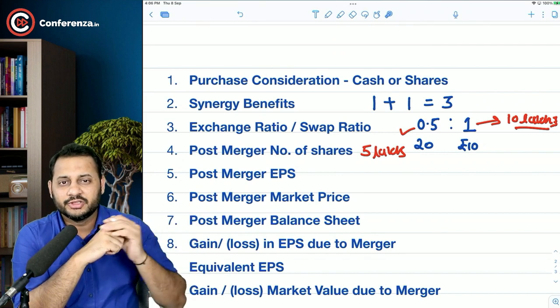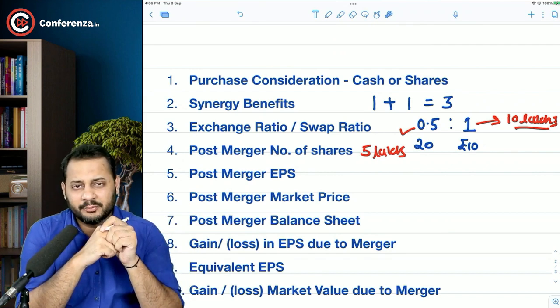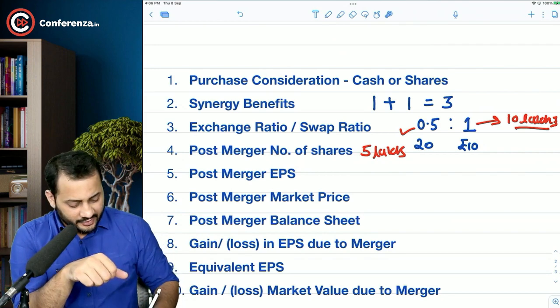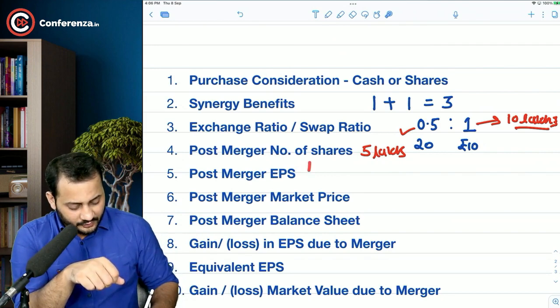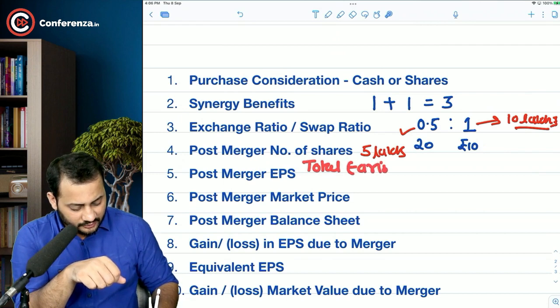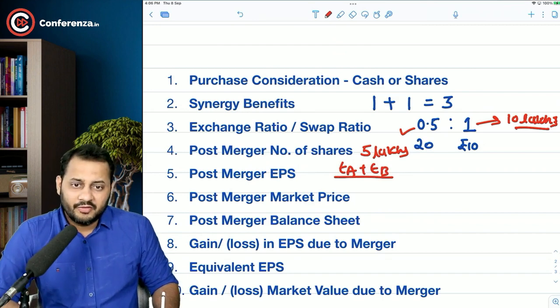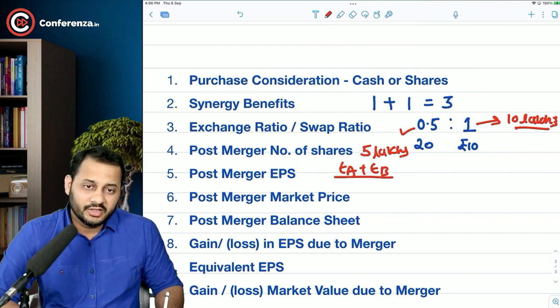Then comes the post merger earning per share. What happens after merger, and how do we calculate EPS? It is very simple, sir. You calculate the total earnings of both companies: earnings of company A plus earnings of company B. After merger, the earnings of the other company get merged into your company itself.